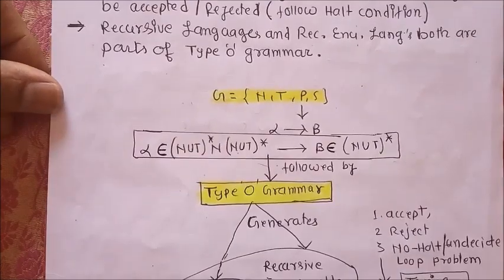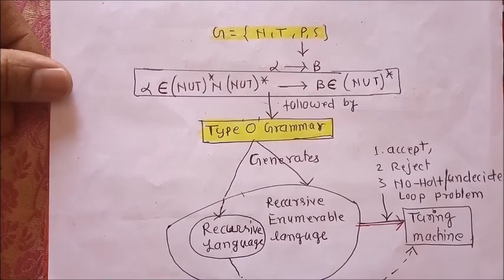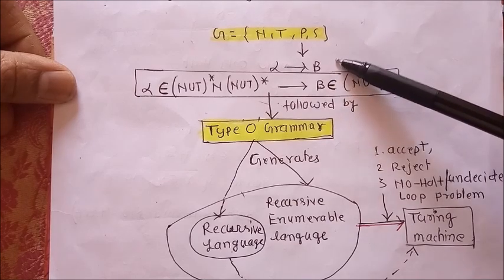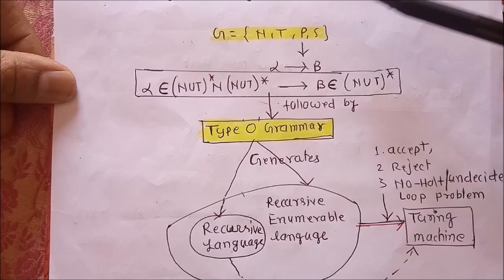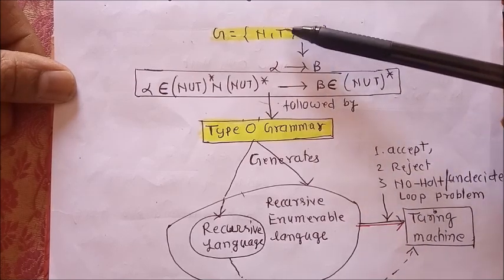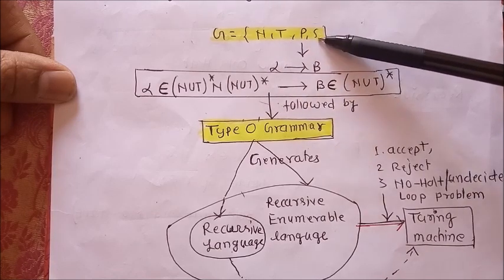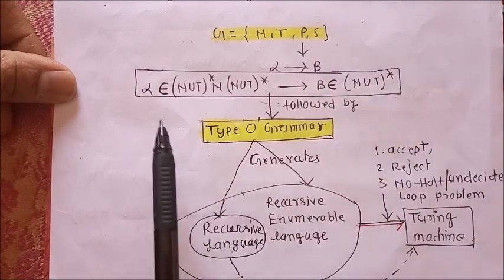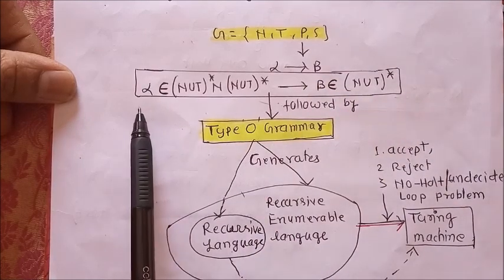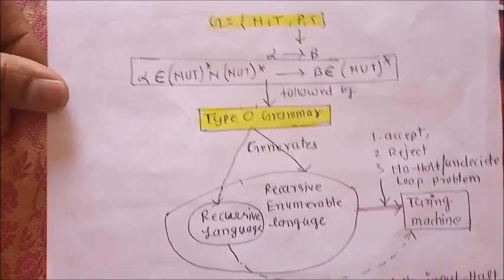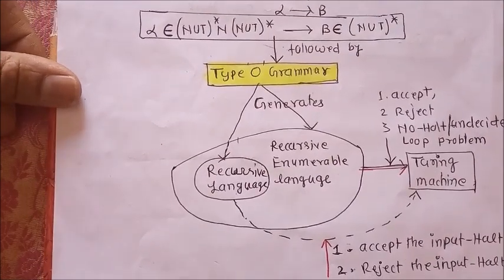So let's see here. As per the diagram, every grammar is based on some production rules, and these production rules are governed by a specific grammar. It means any grammar must have a set of non-terminals, terminals, productions, and a start symbol. If we are talking about production rules, then production rules in type 0 grammar must follow this specific condition. Apart from that, type 0 grammar